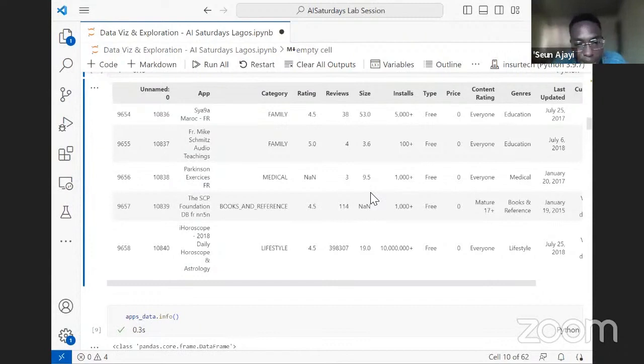Maybe the person putting the app up there does not want to give users insight into what the size looks like. They're thinking, if they know the size, they might run away. So I'm not telling them the size, they just install and see whatever size it is. Or it could even mean that when they were collecting the data, they omitted that part. So this could happen due to a lot of reasons.